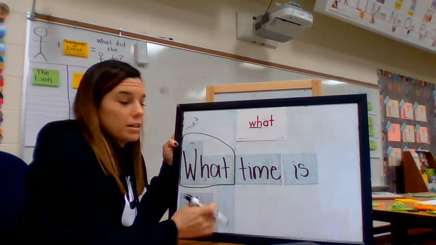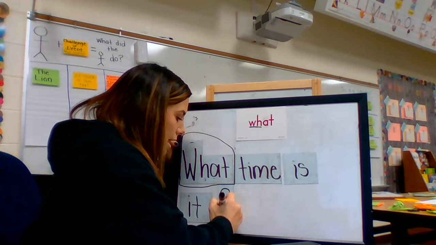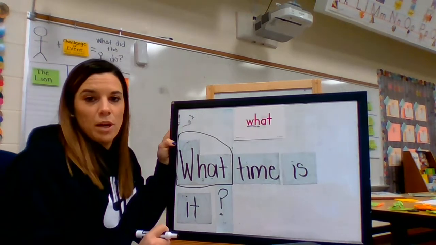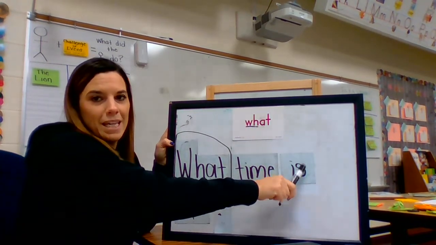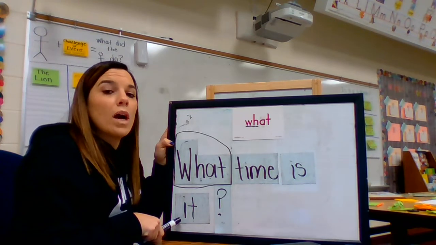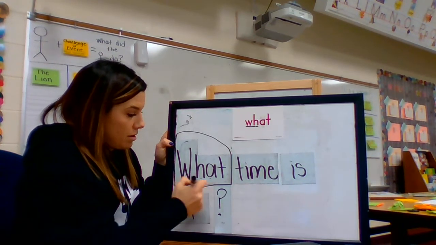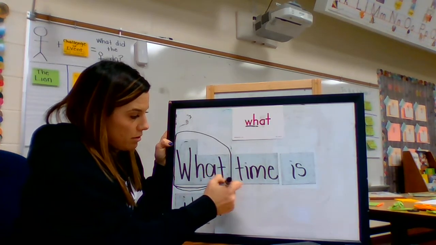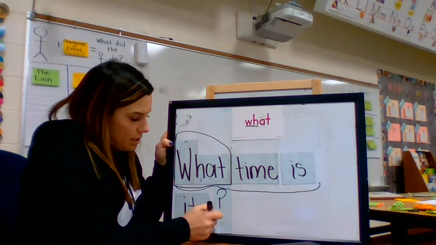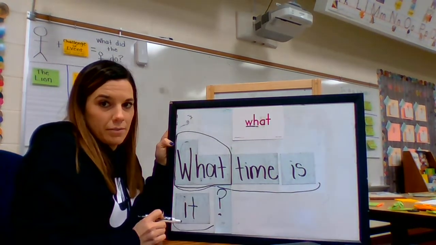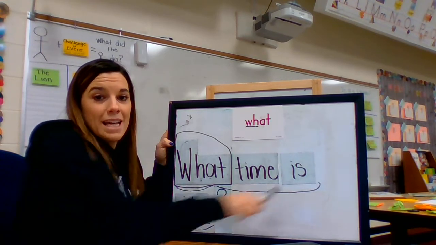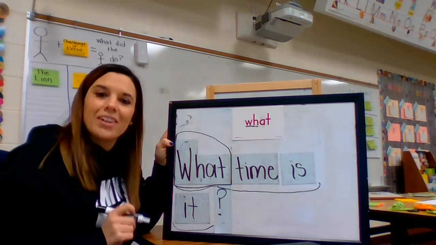And it's going to get a question mark because I am asking a question. What time is it? So I'm going to put my fluency sweeps in. Oops, this is hard. What time is it? What time is it? Can you read it with me? What time is it? Good job.